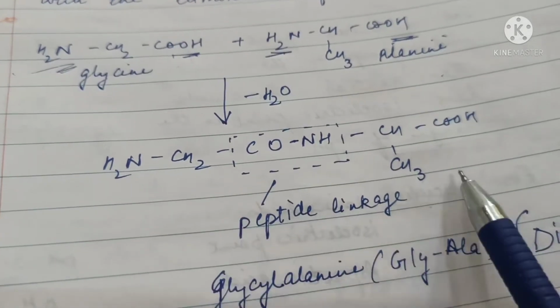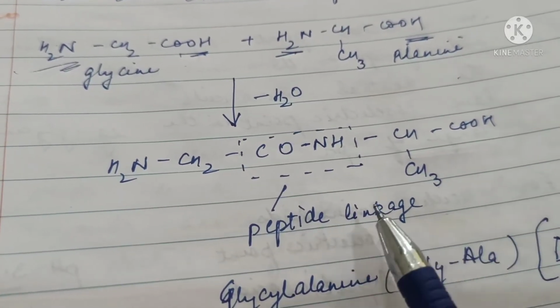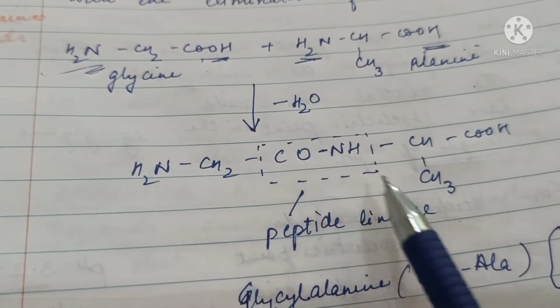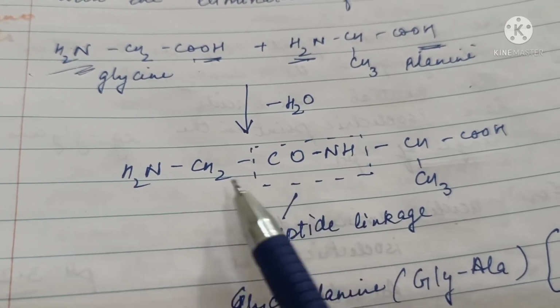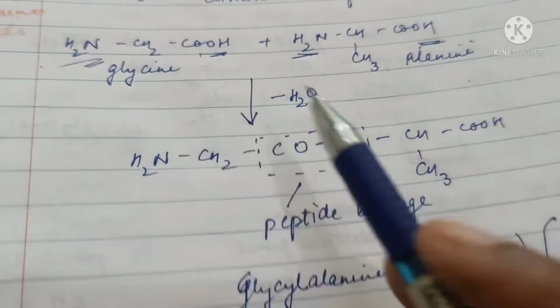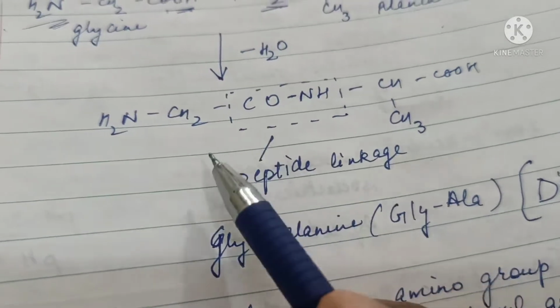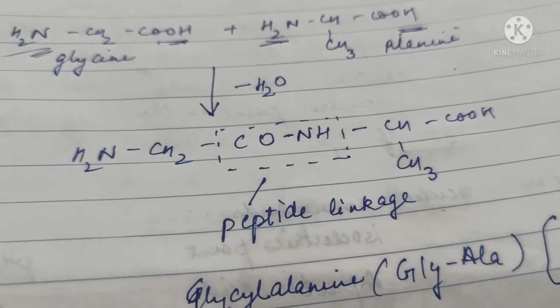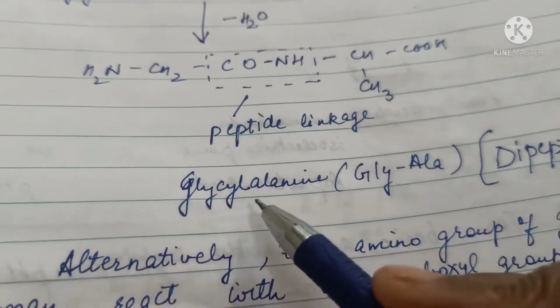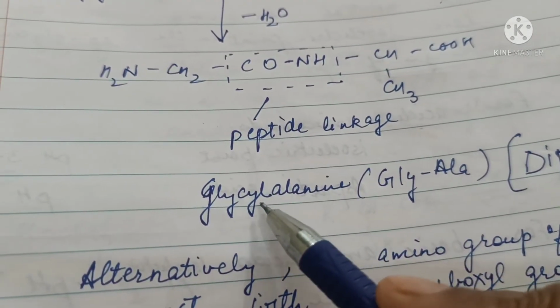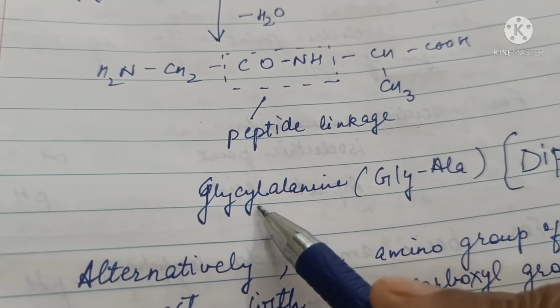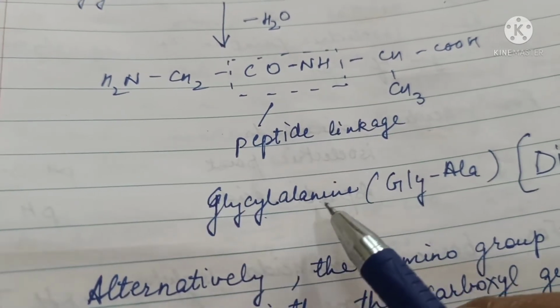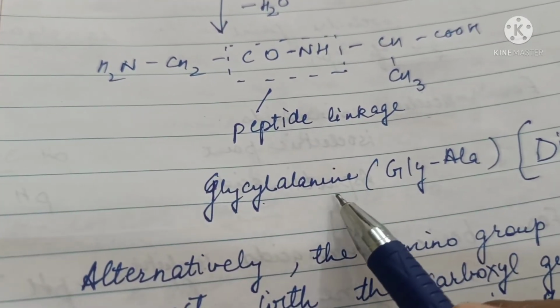The dipeptide so formed will have the name starting from N-terminal amino acid. So because glycine is placed first, we will give the name glycylalanine. That is, we replace the -ine of the first amino acid with -yl suffix and we write the terminal amino acid as such.